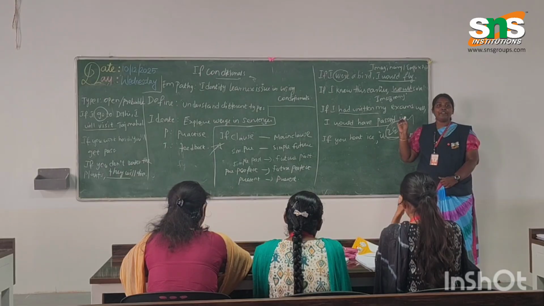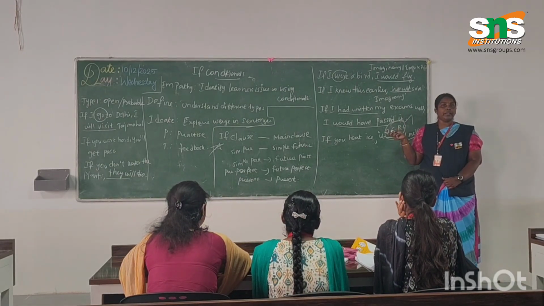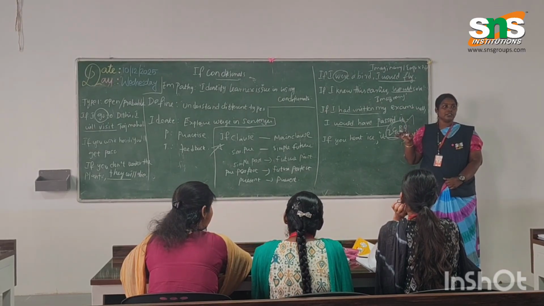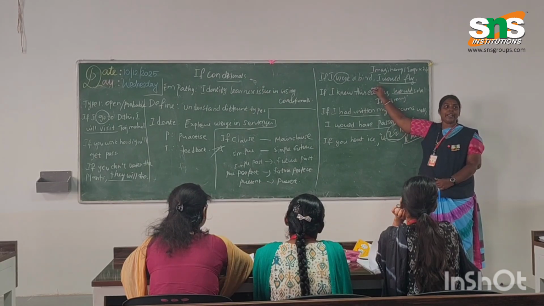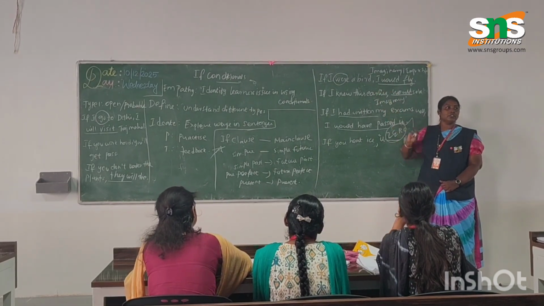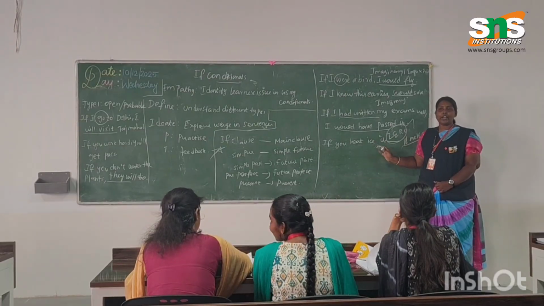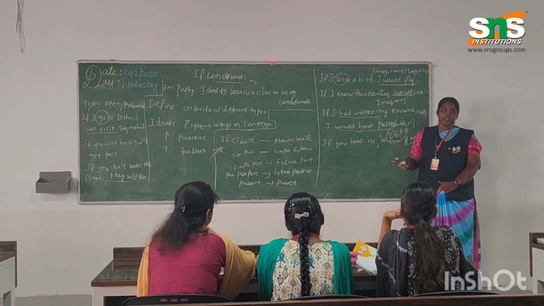So if you are having present tense in if class, which form will be used in the main class? Future form. If you are having past tense, Future past. What is the reason behind the using where with the I? Imaginary stuff. And zero condition? Both the cases present tense. Okay, fine.